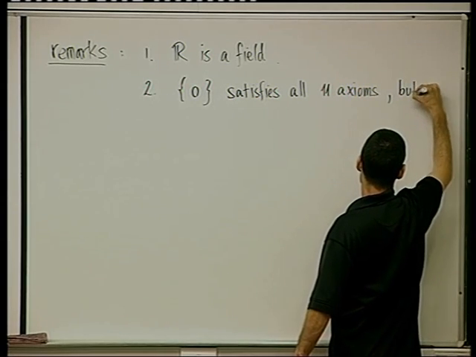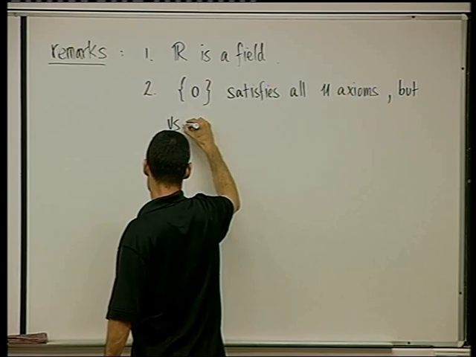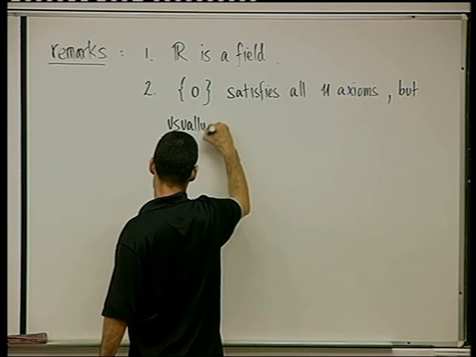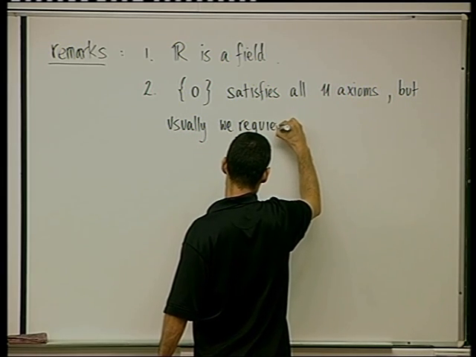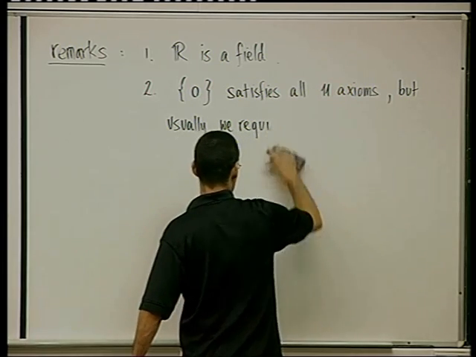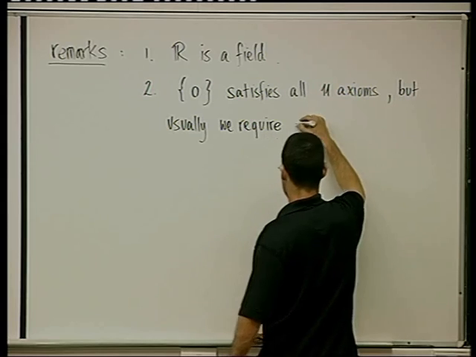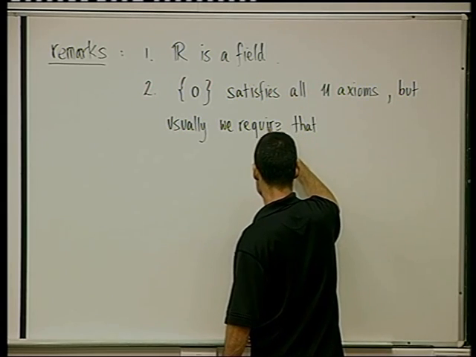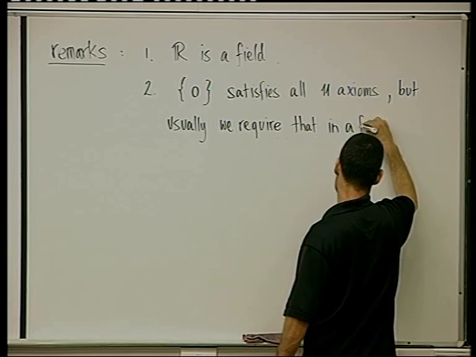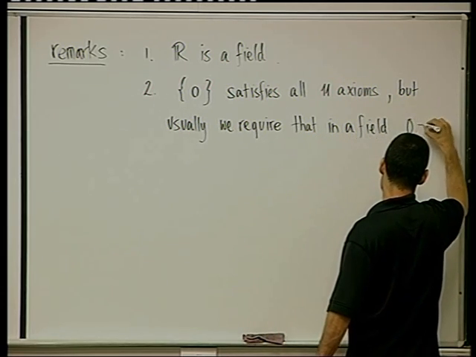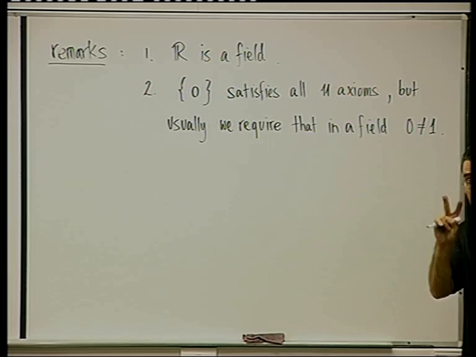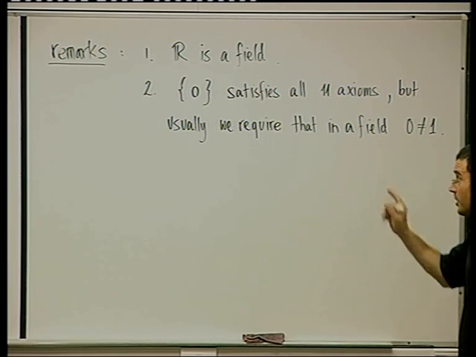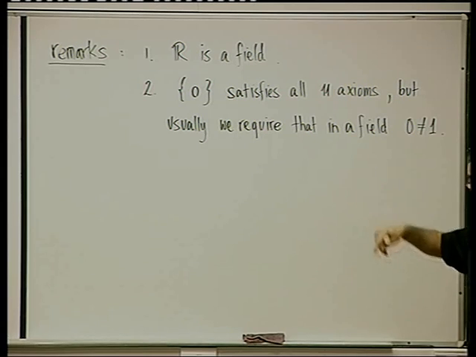Usually we require that in a field 0 and 1 are not the same element. So that would force a field to have at least 2 elements, 0 and 1. And if you take the set including 0 and 1, that is a field. You can check all these 11 axioms. It is a field.